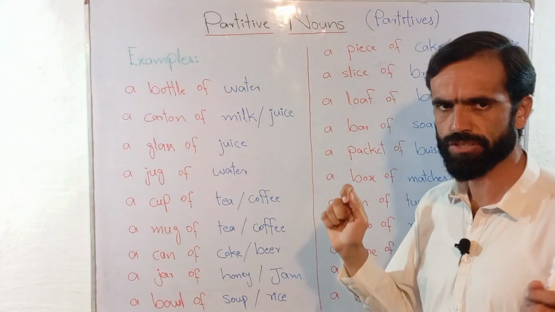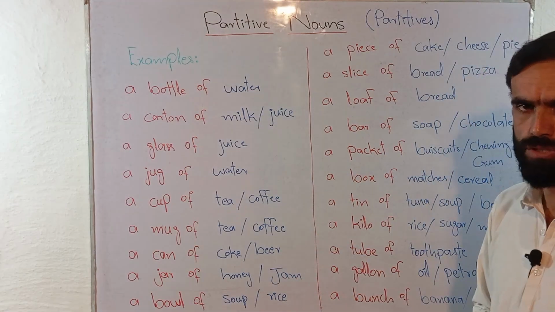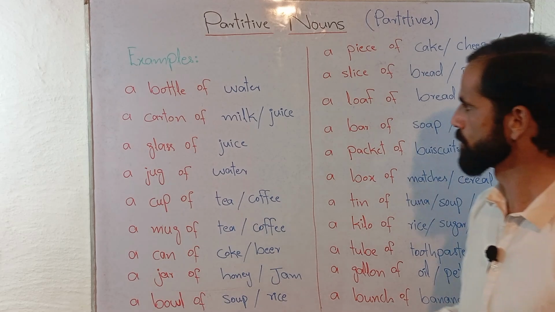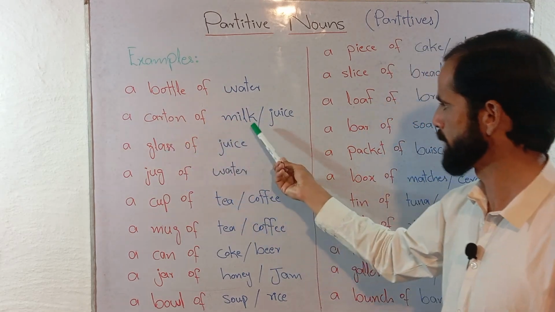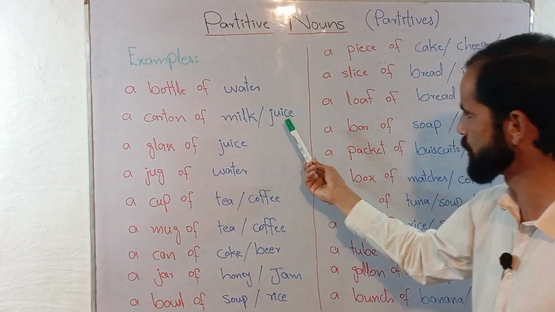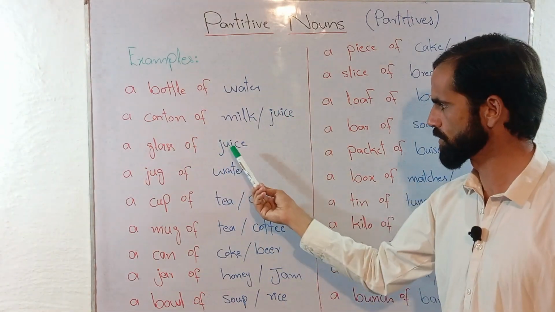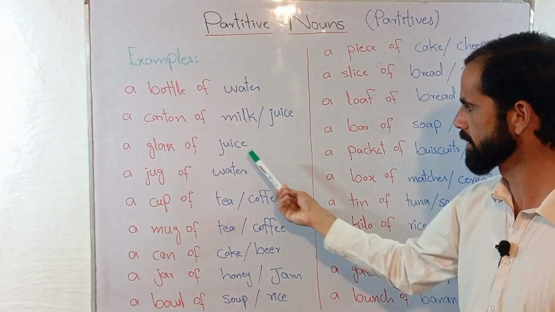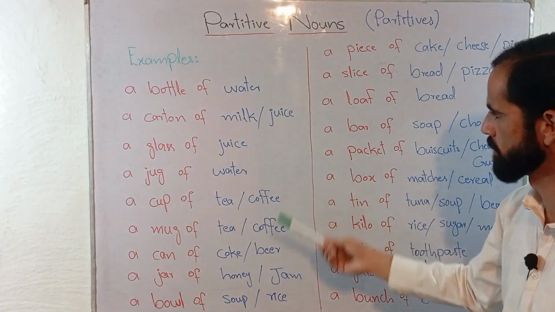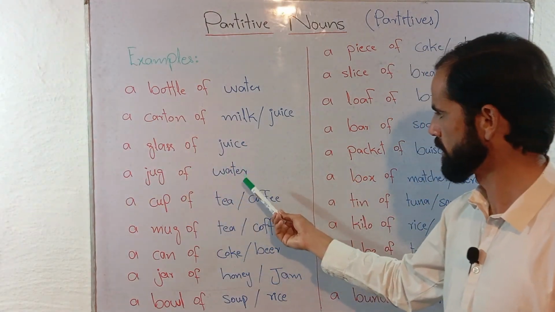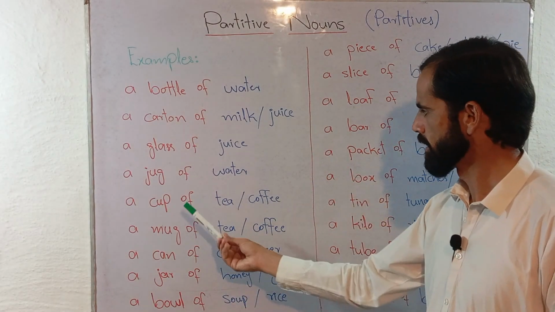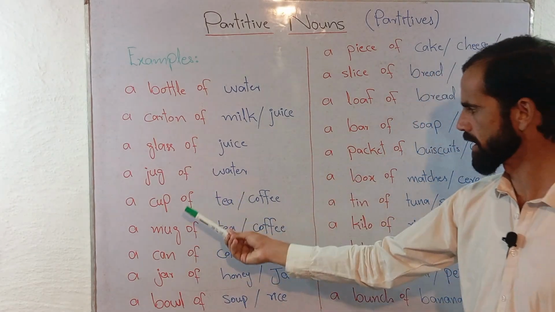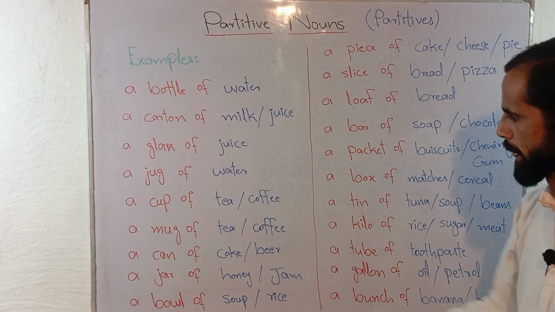Whenever we mention water or any liquid, juices or water, there we can use a bottle of water, a carton of milk or a carton of juice, a glass of juice or a glass of milk or a glass of water, a jug of water or a jug of lemonade, etc., a cup of tea or a cup of coffee.